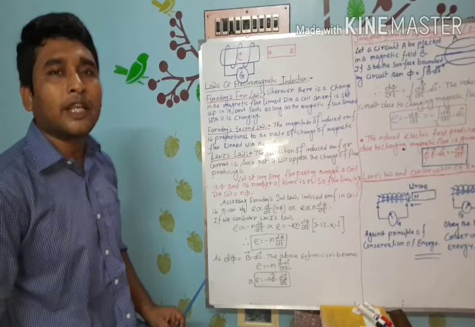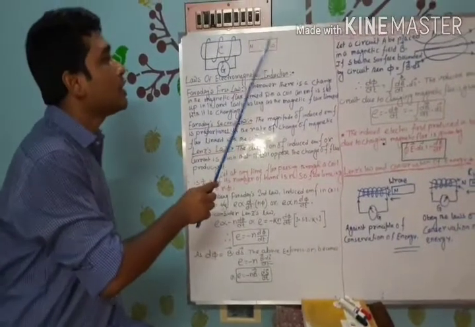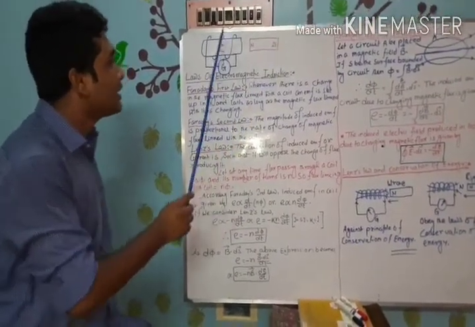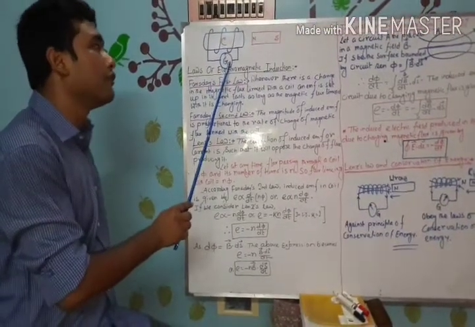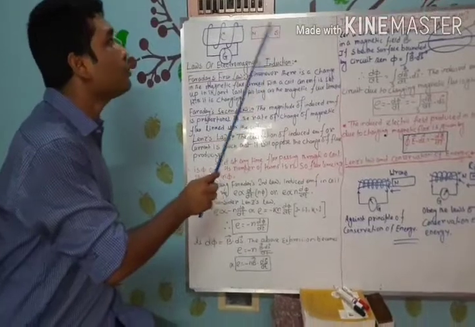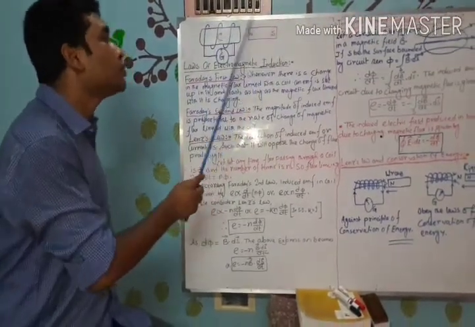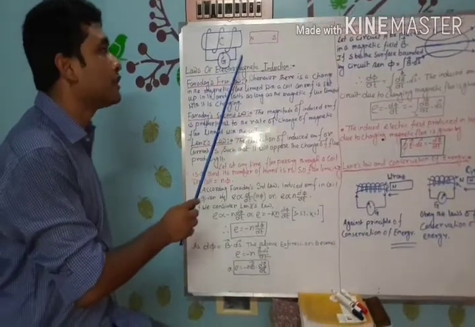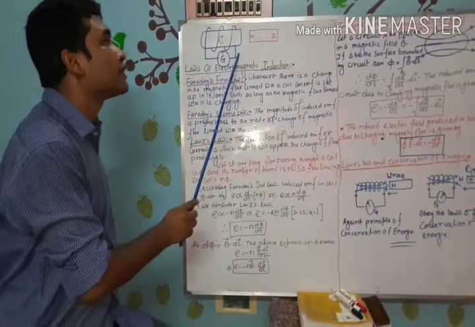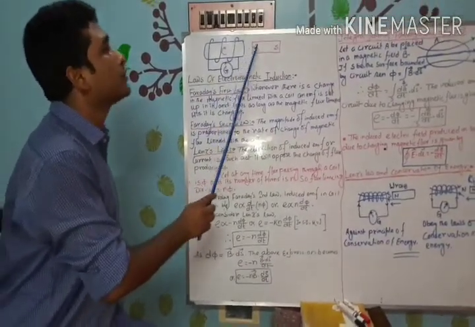Whenever the north pole of the bar magnet moves towards the coil or away from the coil, the galvanometer gives some deflection. Instead of the north pole, if the south pole moves towards or away from the coil, the galvanometer also gives deflection, but the direction of the deflection is reversed with respect to that due to the north pole.